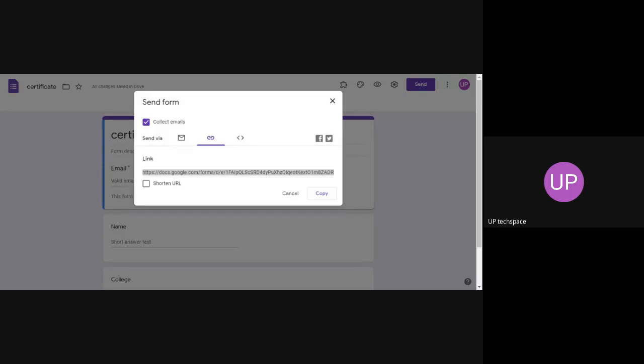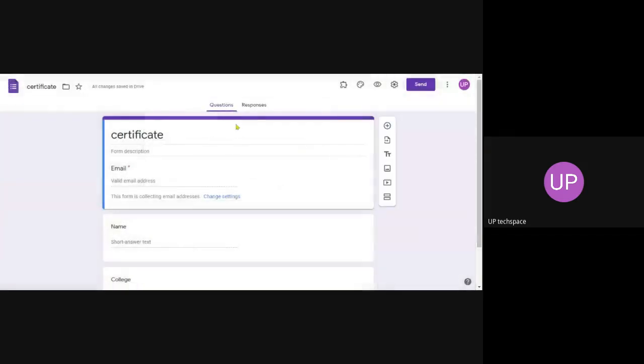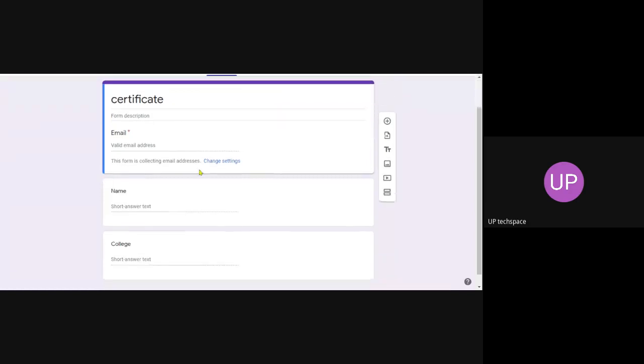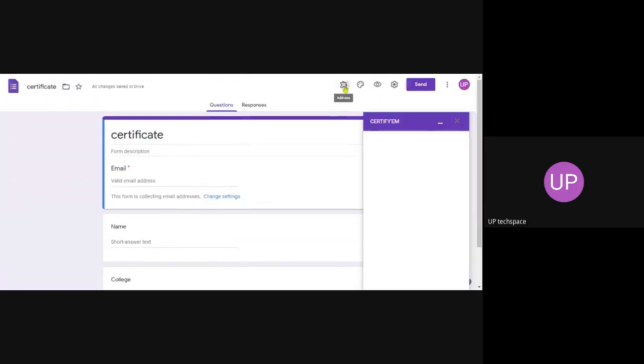What I did was, I just created a blank Google form with the minimal information, email, name and college, and I enabled the Certify EM controls. That is all I did. Now please fill this form. At least 5 or 6 entries is enough.